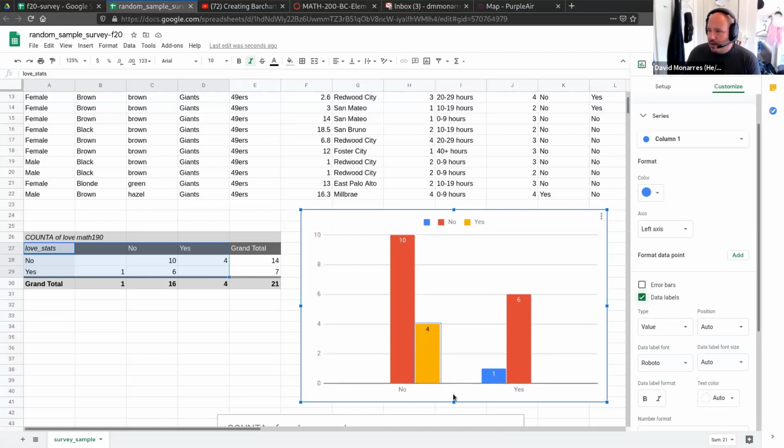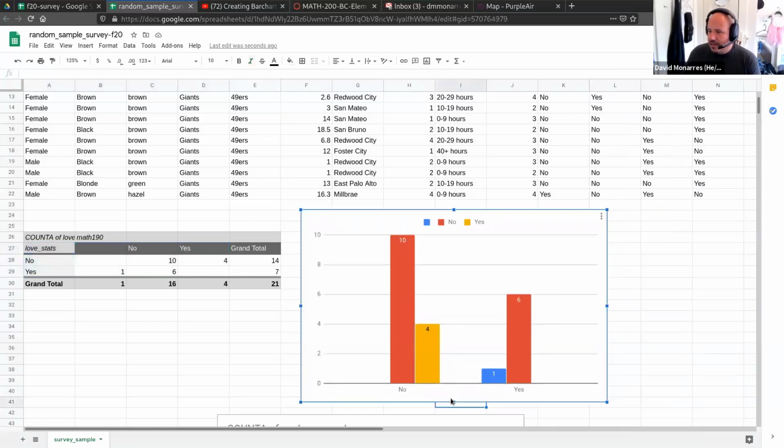So down here, this axes down here, and I need to put this as my label, but what we're looking at here are people who don't love stats, and then we are breaking down those people who don't love stats by whether or not they took 190. So we have 10 people who took 190. We have 4 people who did not.